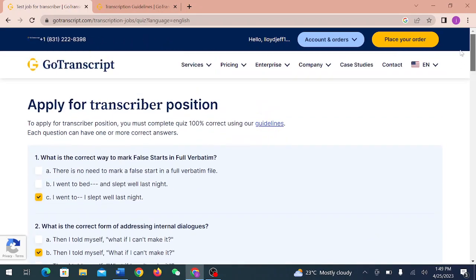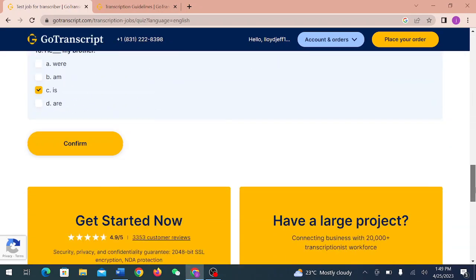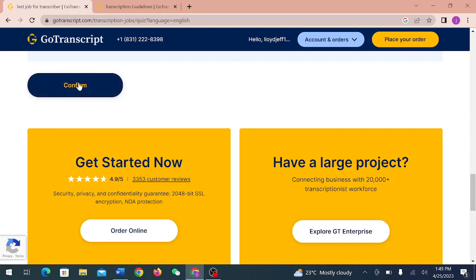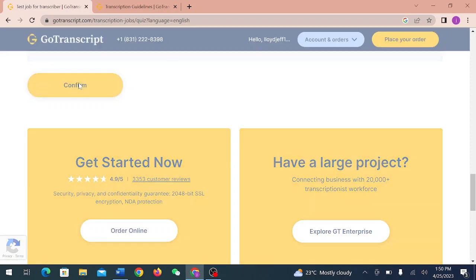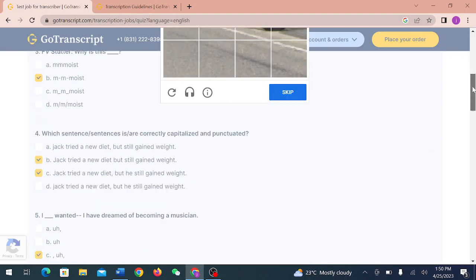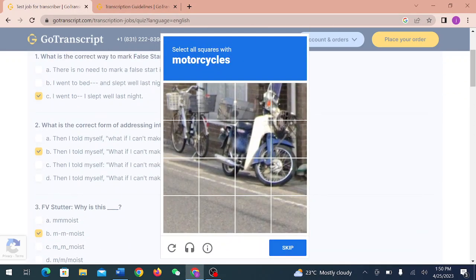So after confirming, when you click the confirmation button here, if you have scored 100% correct, it will take you to the audio test. But if you have not scored 100% correct answers, it will take you to try again. Okay? So we're going to click our confirmation button. After we have clicked it, it will bring us here: motorcycle.